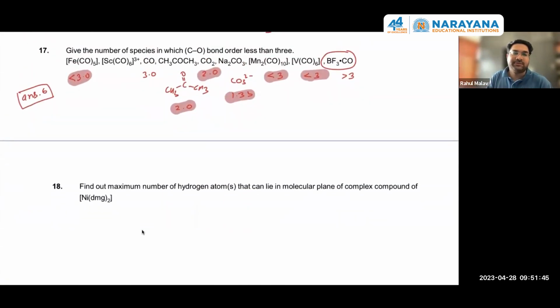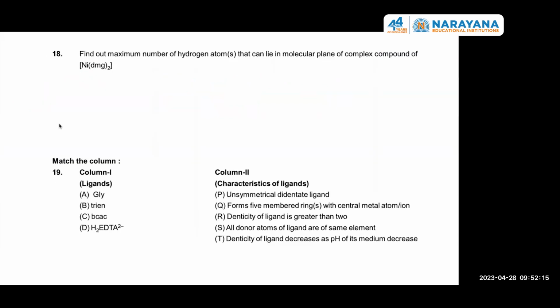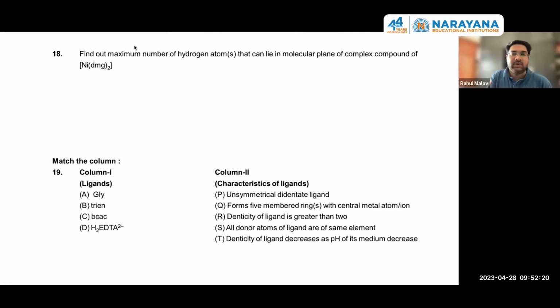Okay. Next question. Again, based on NiDMG, this is the second question, based on its structure. Yes, 6 is the correct answer. Rest of the students, please solve question number 18. Again, these integer level problems are very simple. You have to just draw the structure of NiDMG twice.